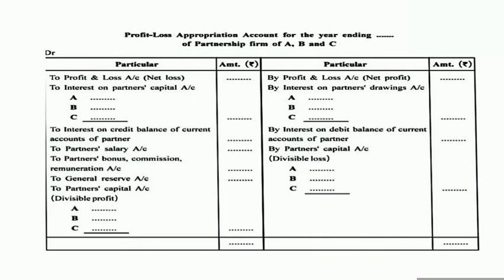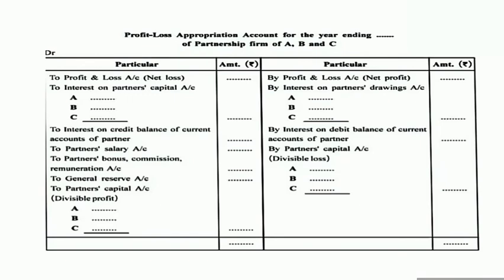Okay, now the first entry is given as 'To profit and loss account'. On the debit side of the profit and loss appropriation account, it is given that 'to profit and loss account', in the bracket it is given as net loss. It means if there is a net loss in the business, that amount of net loss will be recorded on the debit side of the profit and loss appropriation account, on the basis of the profit and loss account, if you are going to get a net loss in the business.